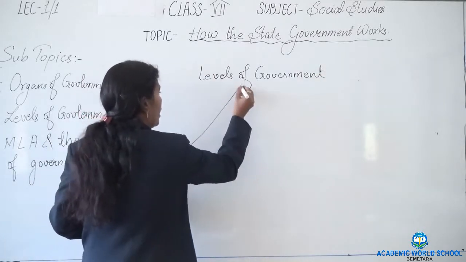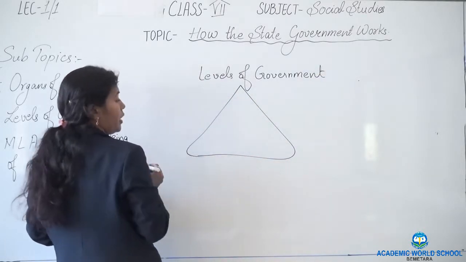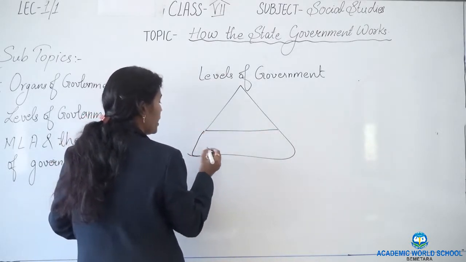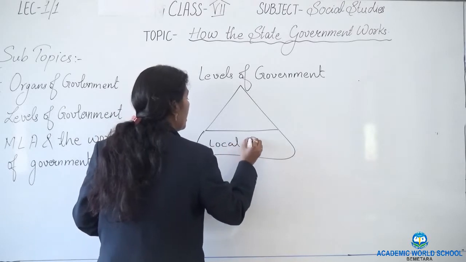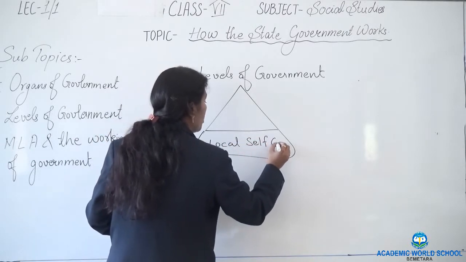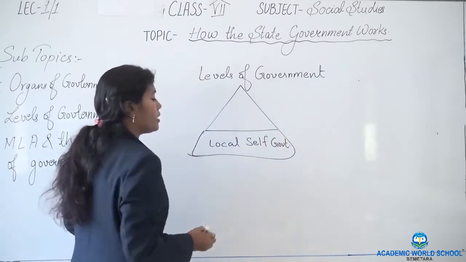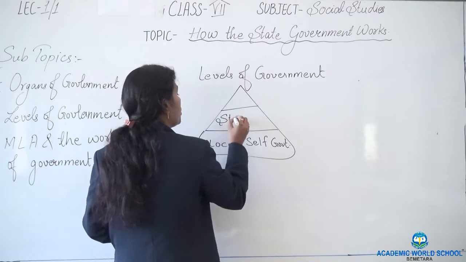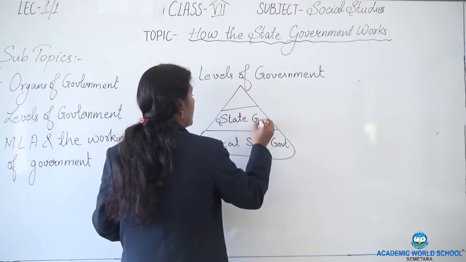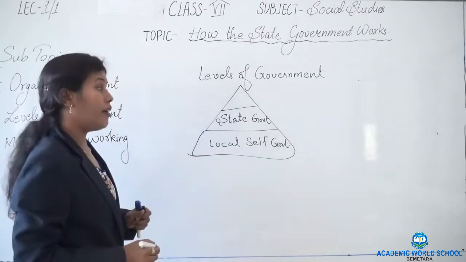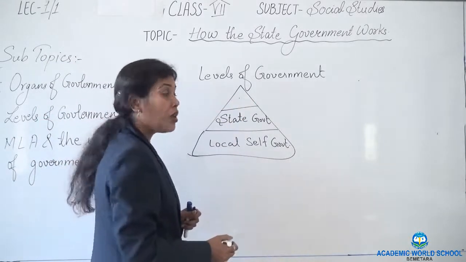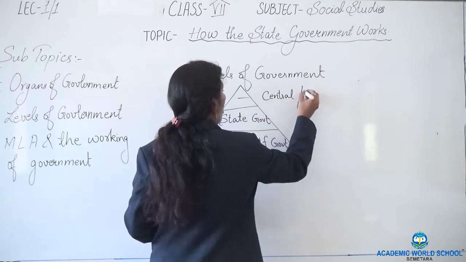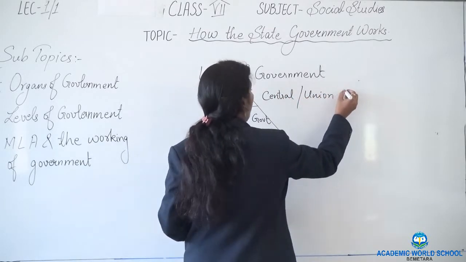Now, in India, we have 3 levels of government. At the base, it is the local self-government. At the center, it is the state government. And at the apex, we have the central government, or union government.